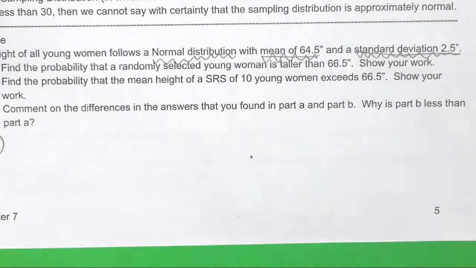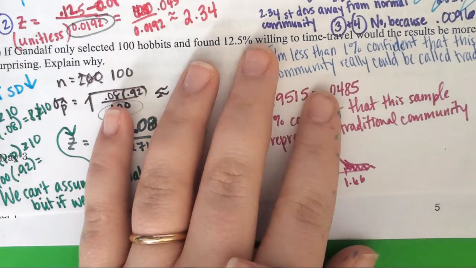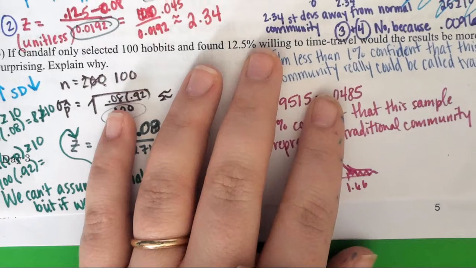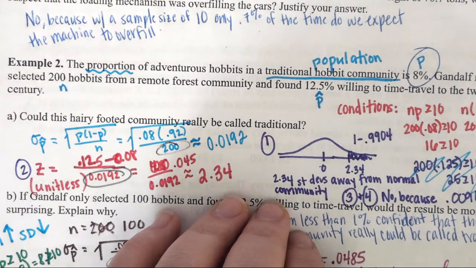If we look at the problem we worked the other day, if you have out your other stuff, the problem with the hobbits, they didn't tell us the mean. They didn't tell us the standard deviation. They only told us proportions. That's why it was a sample proportion problem.